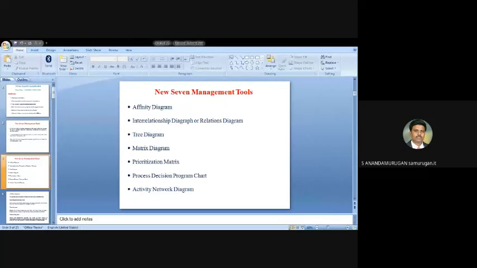Here the possible questions in the first unit: definition of quality, define quality. Then the dimensions of quality is a very important question. It may be asked for 2 marks, where you write the names only, or for 6 marks, where you have to explain the dimensions.